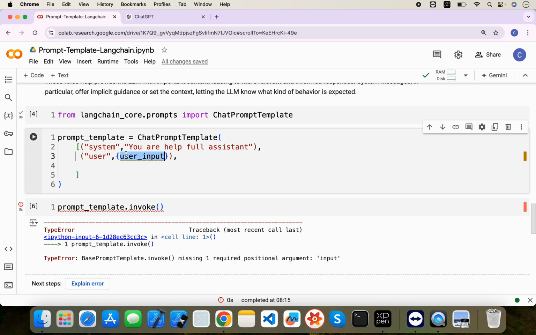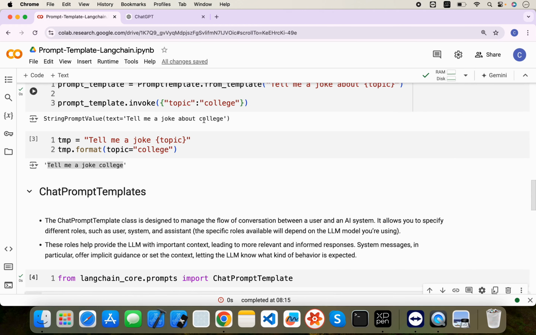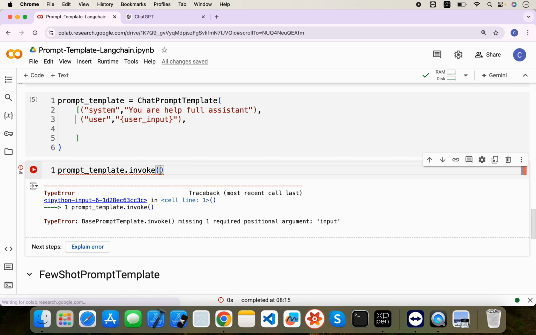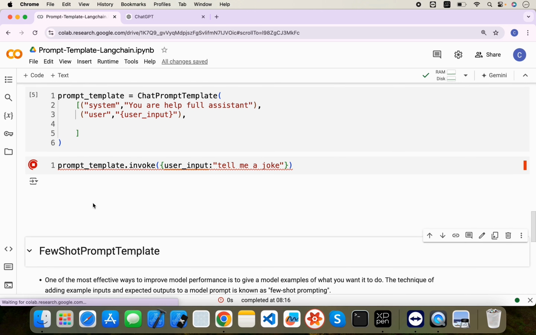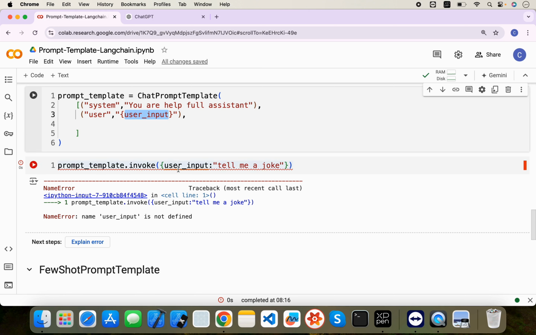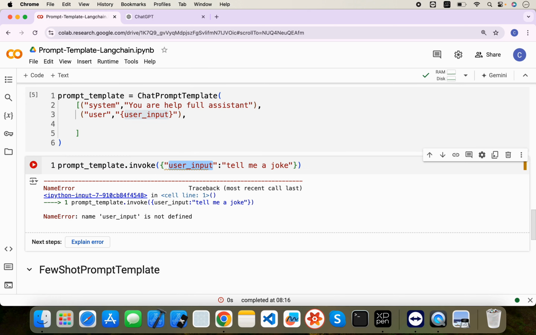It should be in string format, same as we used in the simple prompt template. Now the invoke method will receive one dictionary, with user input, and we will provide "tell me a joke." Okay, user input is not defined. What happened?